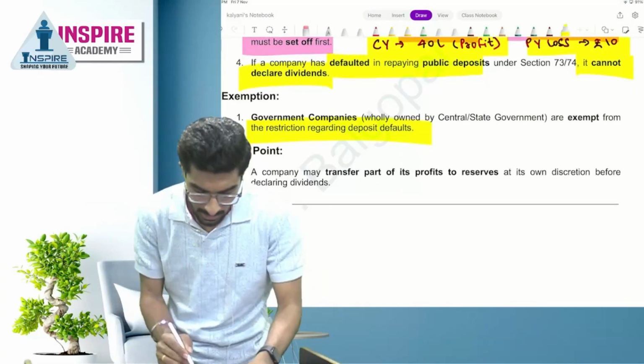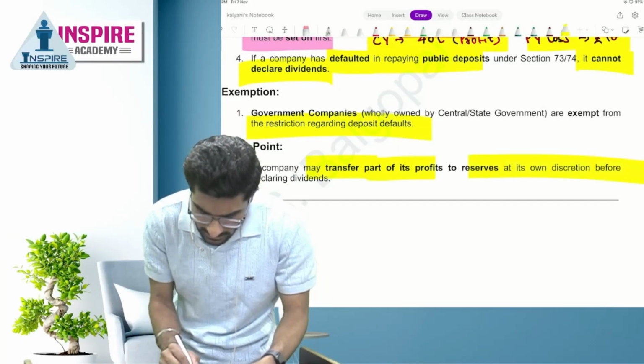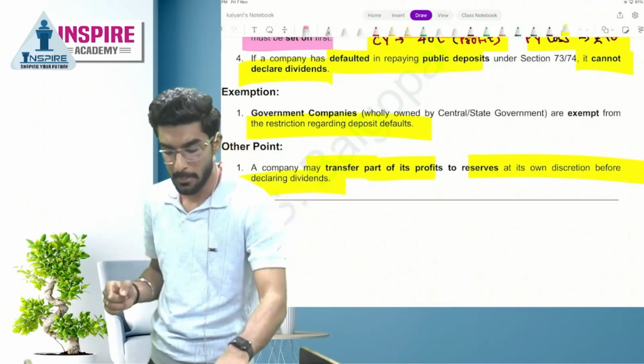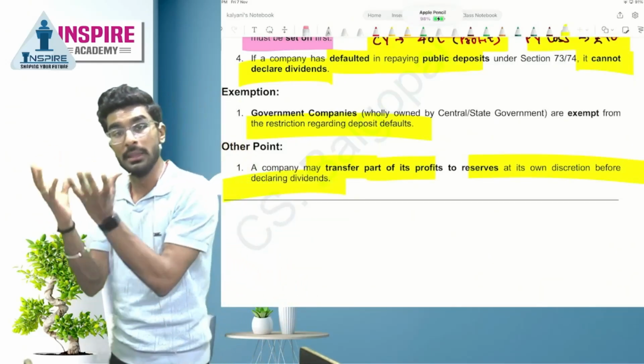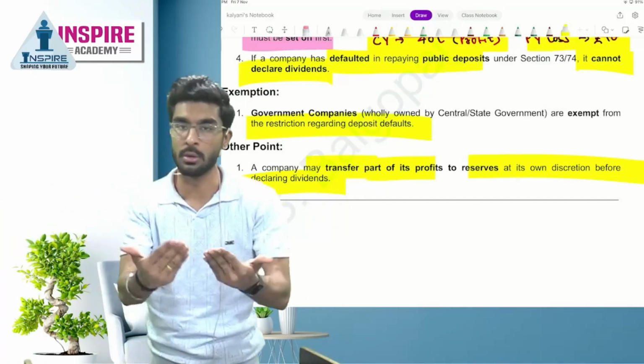Yes or no? A company may transfer part of its profits to reserves at its own discretion. It is not a mandatory rule that company has to transfer the dividend money to a general reserve. No, it is not a mandatory rule. It is just a suggestive rule. Okay, people?